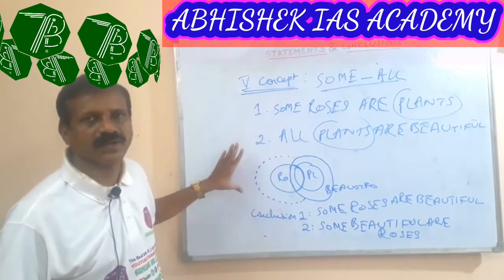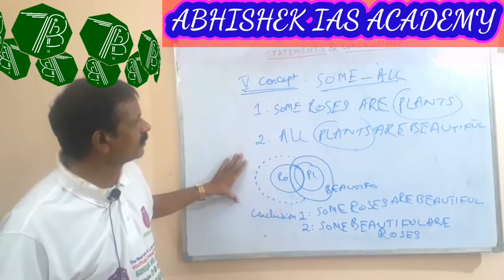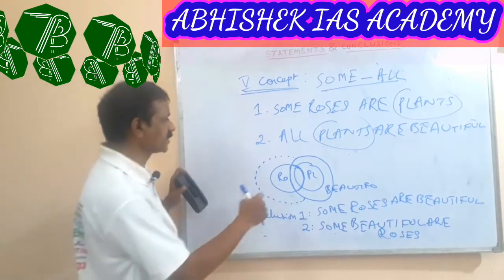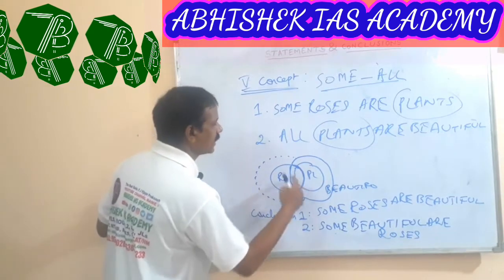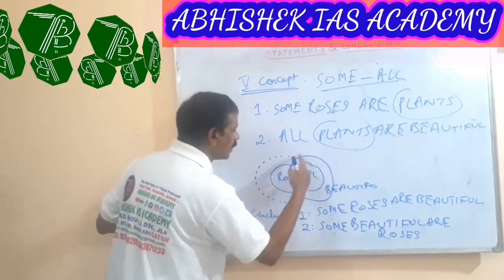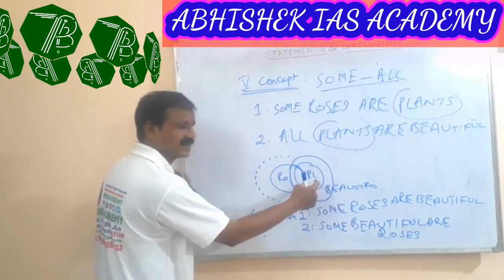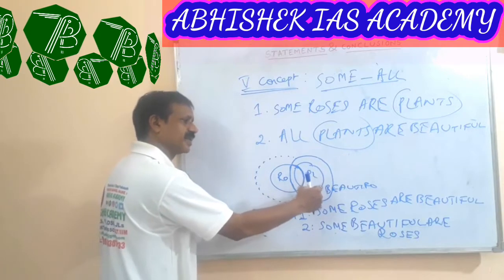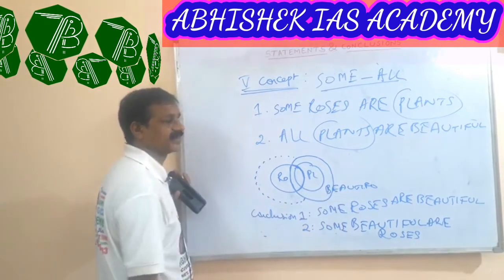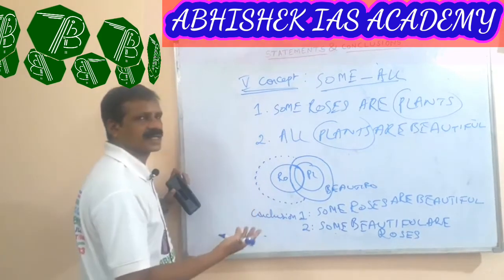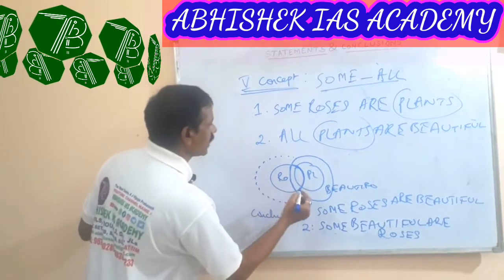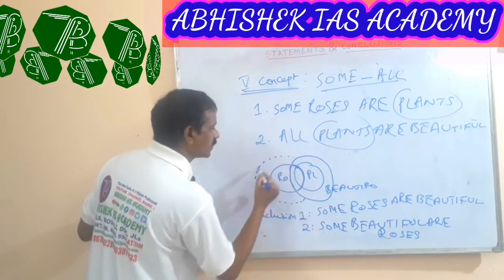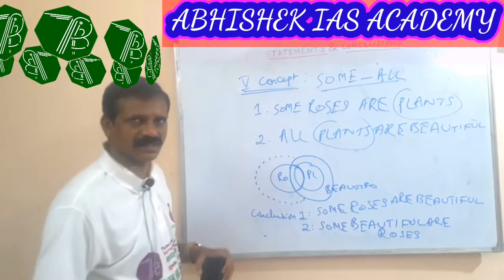And we draw the Venn diagram for the above given two statements. That is, some roses are plants. All plants are beautiful. That means the plant section is totally imbibed in the beautiful sector. And also, with all plants are beautiful, the total roses portion is also covered in this beautiful sector.